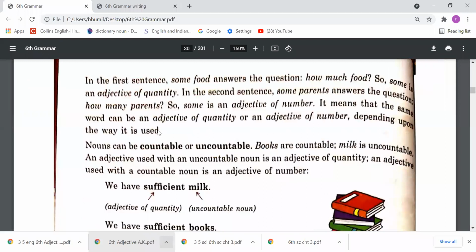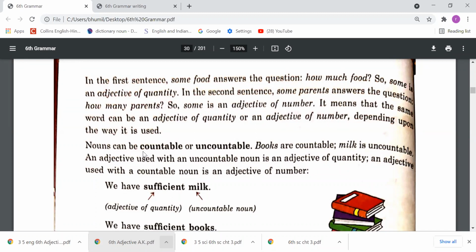It means that the same word can be an adjective of quantity or an adjective of number, depending upon the way it is used. According to use, sometimes many adjectives are used as adjectives of number, and sometimes as adjectives of quantity, right?